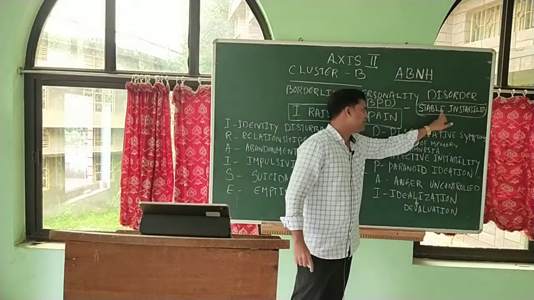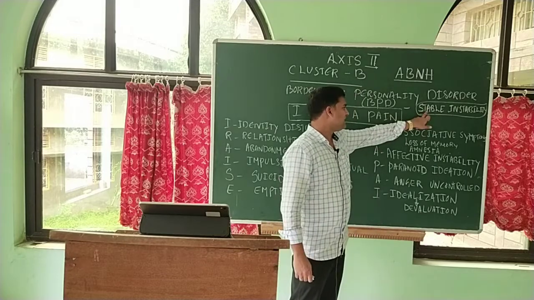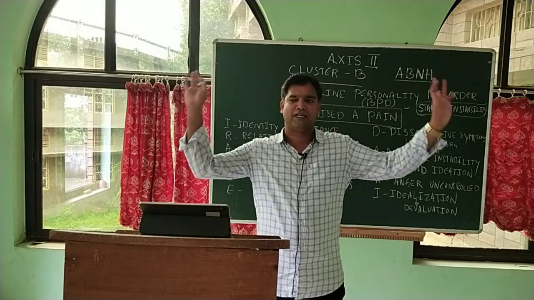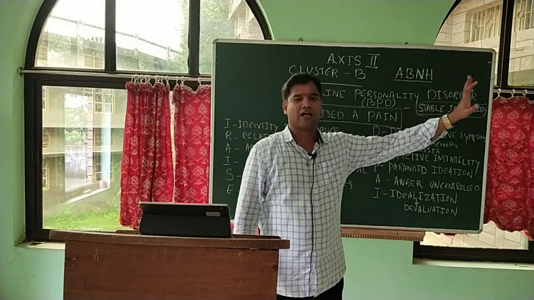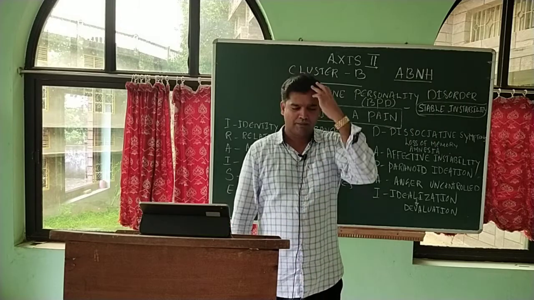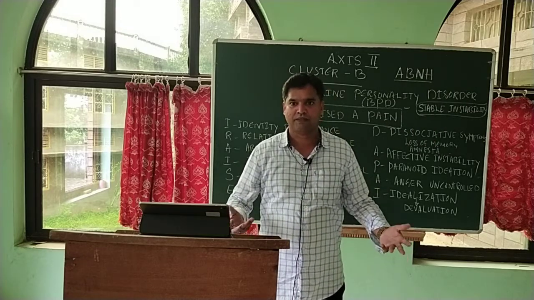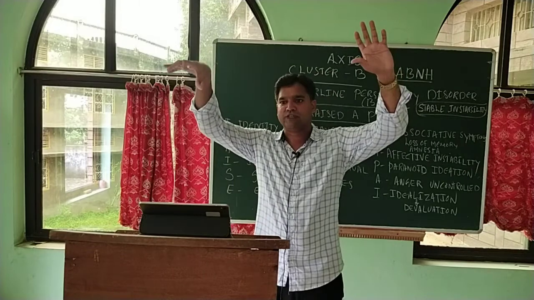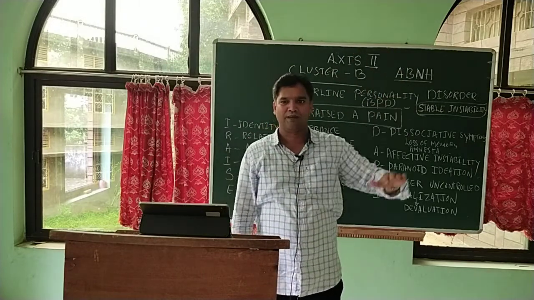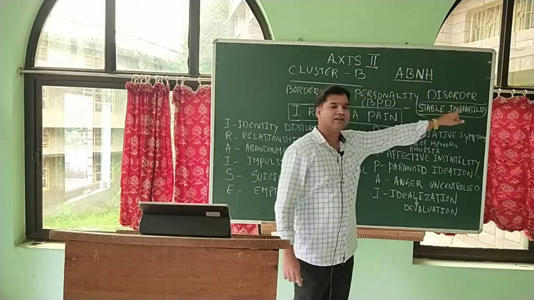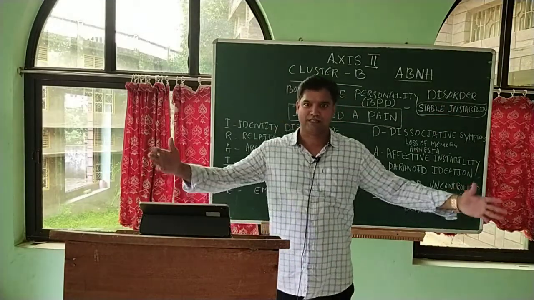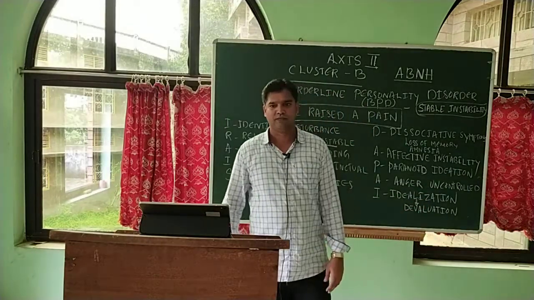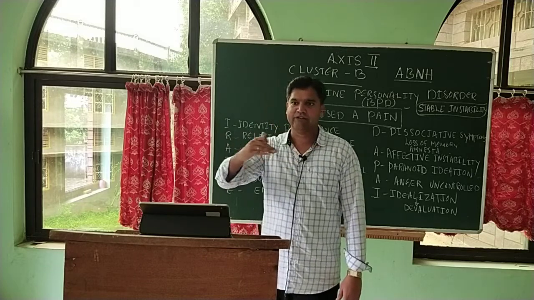That is what we mean by stable instability. Here they will idealize, here they will devalue. For example, if you ask about their parents, they say, my parents are the most wonderful parents I have. There are no other parents in the world who are as good as my parents. After 5 minutes they say, my parents are good for nothing. They never care for me. They are not aware of what they are saying. Because of their stable instability, consistent inconsistency, they idealize people and then devalue the same persons.